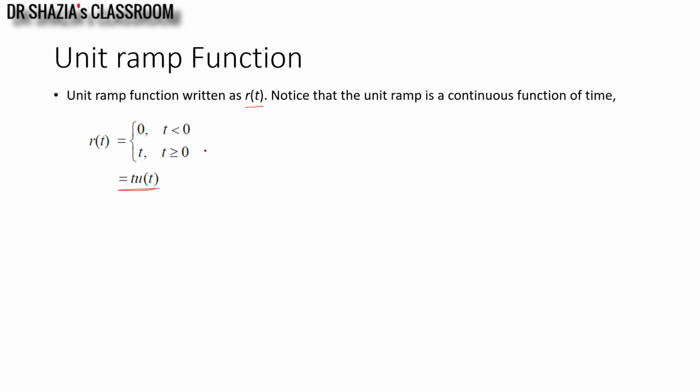I know u of t is equal to 1 from 0 to infinity. So r of t can directly be written as t u of t in expression format. Graphically we represent r of t as this. The slope of the curve is 1, and it starts from t equal to 0 and continues till infinity, t u of t.